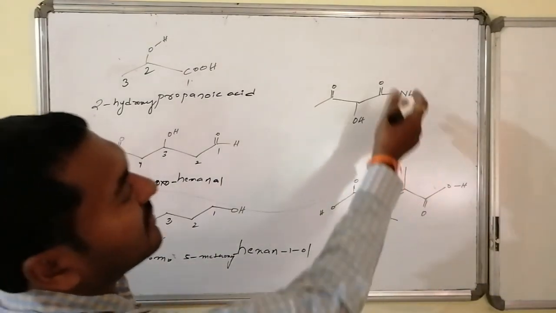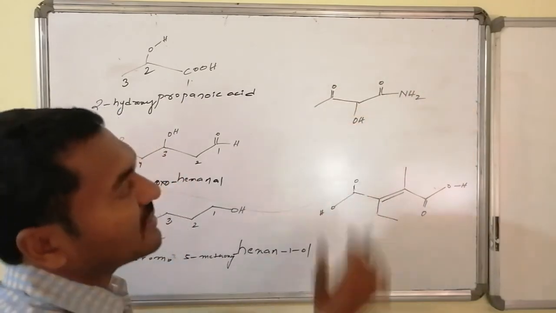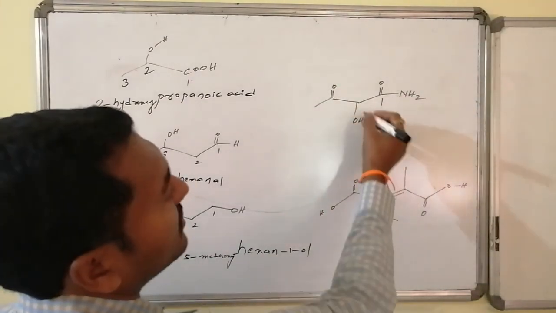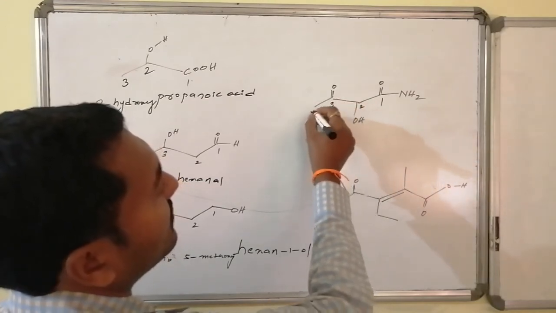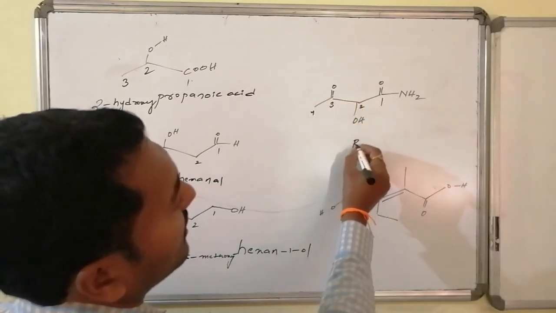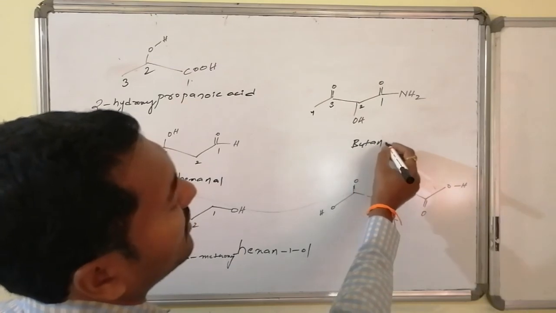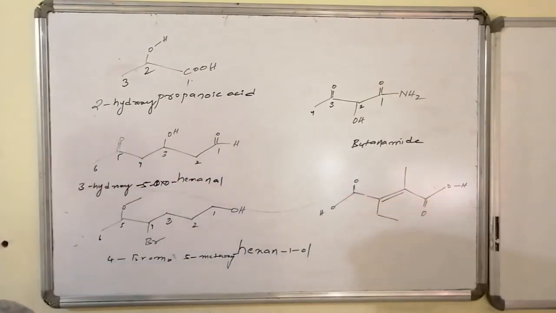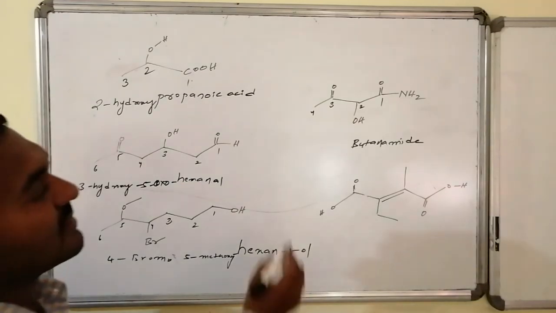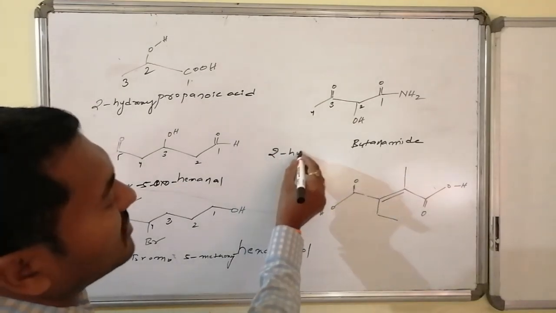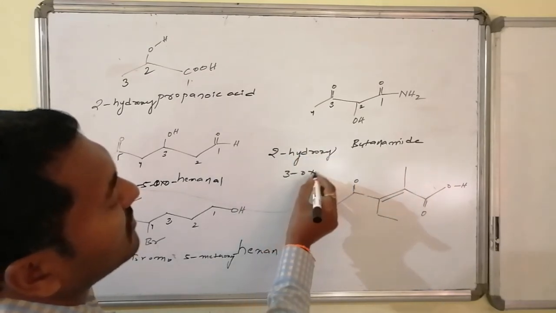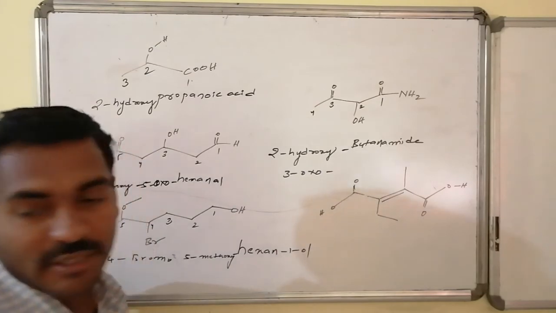Come to this one. Here amide is there, keto is there, OH is there. Out of this competition, amide gets the highest importance, 1, 2, 3 and 4, hence it is 4 carbons containing amide, butanamide. And butanamide is present in such a way that it has keto at the 3rd position and hydroxy at the 2nd position, that is 2-hydroxy-3-oxobutanamide. Butanamide is the name of the compound.